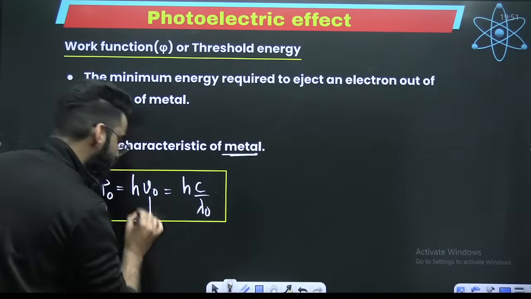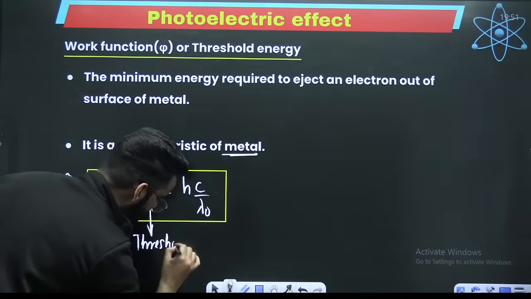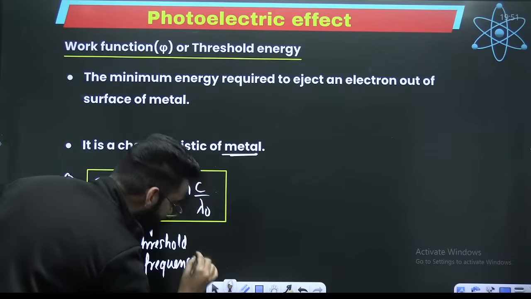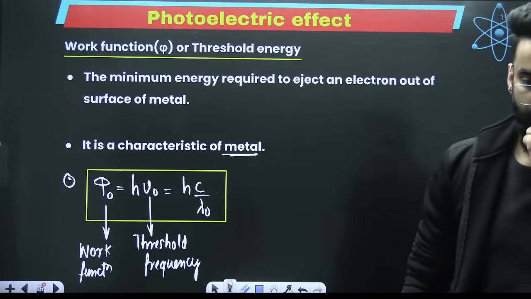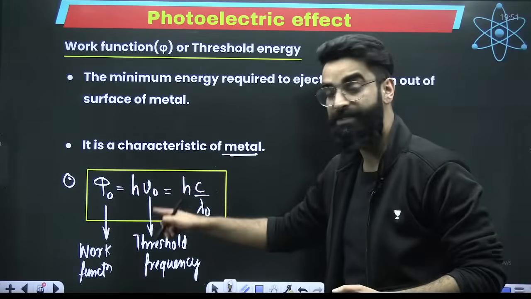What is this nu naught here? This is what you call threshold frequency. How do you define the threshold frequency?